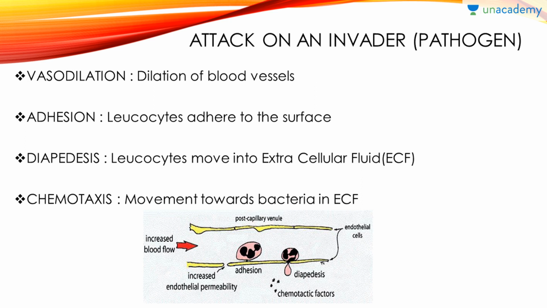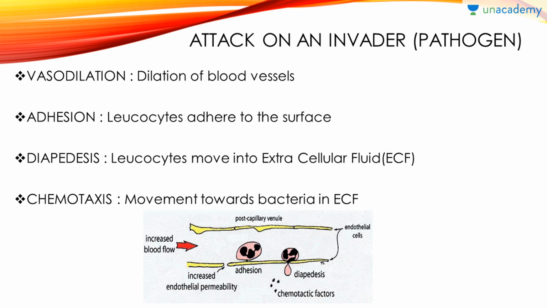At first vasodilation took place, then adhesion took place, then diapedesis took place, then chemotaxis took place. Be clear, chemotaxis is movement towards bacteria in the ECF. Who is guiding that movement? The chemical, released by certain other factors called leukokines.